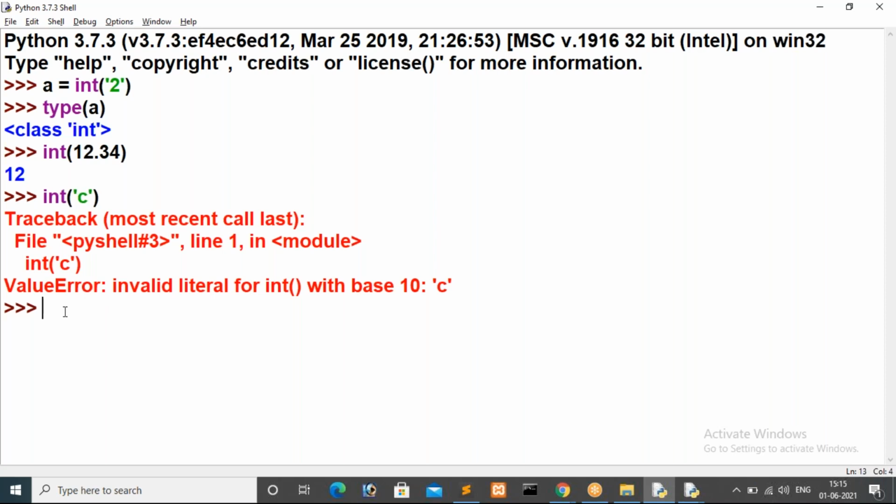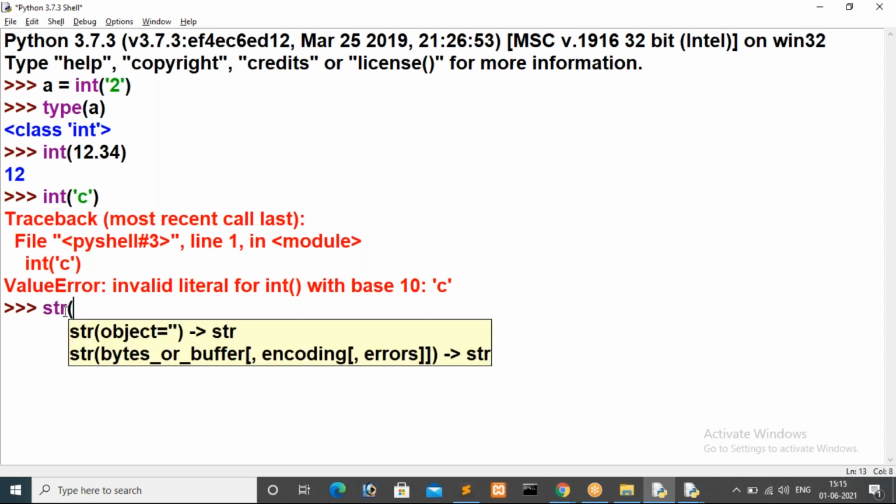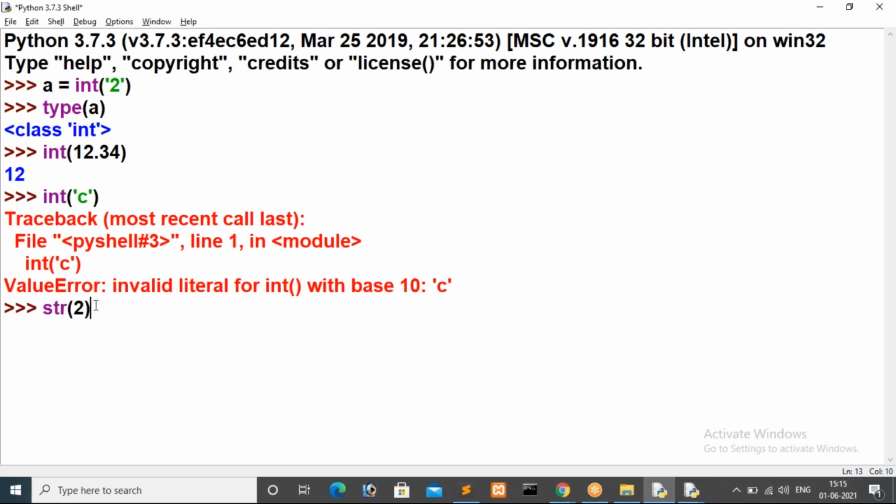In the same way, str also we have. Str is also a method. For this str, if you forward an integer, what will happen, guys? If I forward str of 2, then in that case, will the str method convert that number to a string, or will it throw an error? It will convert that number.